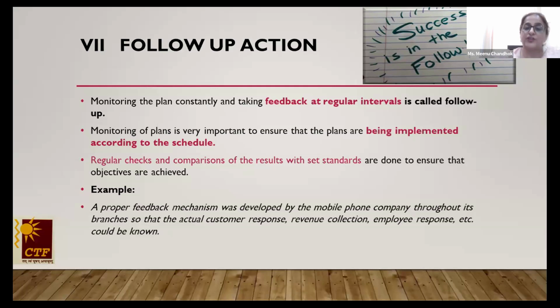All right. So when you plan, you implement it. You take up a follow-up action from your customers, on whatever product they had offered to you, it could be a housing complex, it could be a consumer durable, it could be from the fashion industry, it could be a movie. Take the follow-up action.